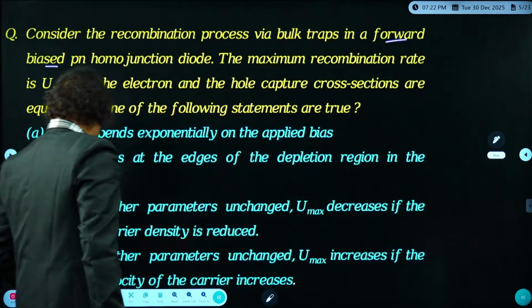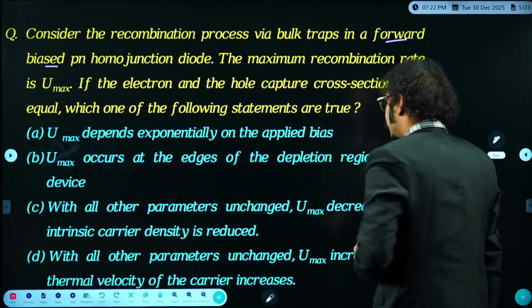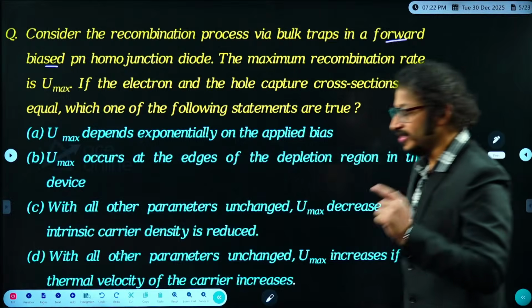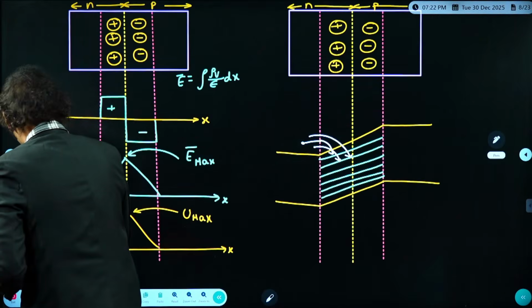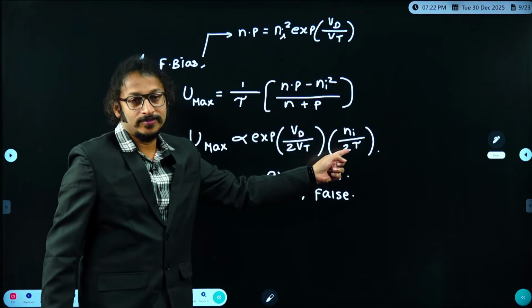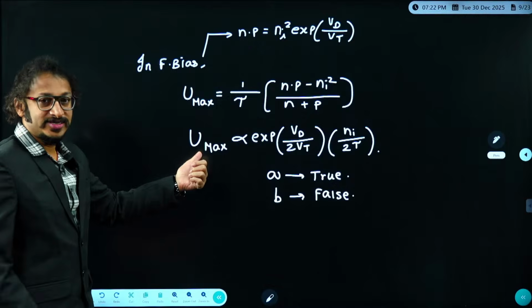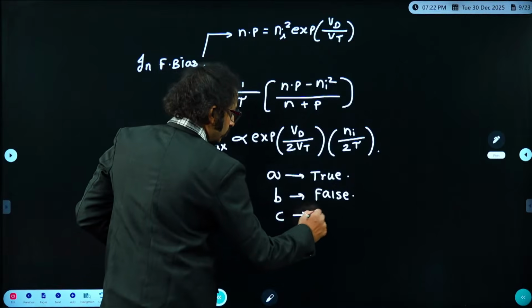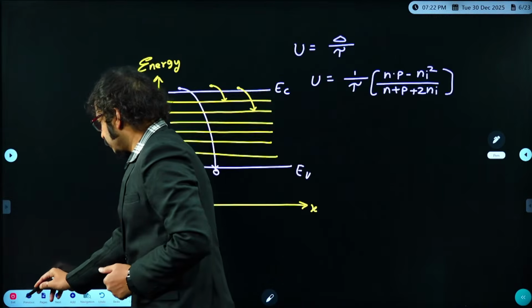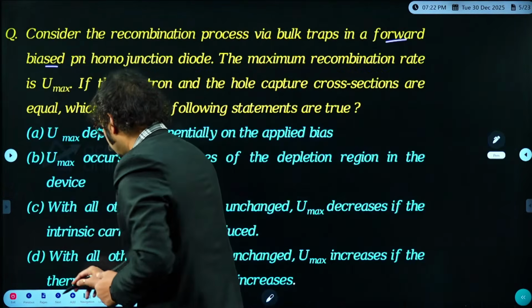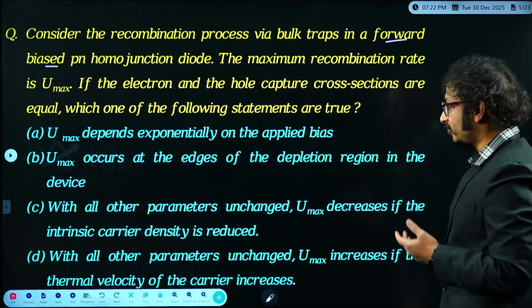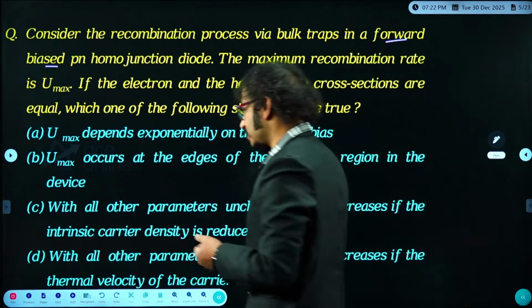Now, third: with all the other parameters unchanged, Umax decreases if the intrinsic carrier density is decreased. Have a look carefully, guys. Umax strictly depends on ni. So if ni decreases, Umax decreases. Perfect. So option C is again a true statement. Last but not least, option D. Go through that, dear students. With all other parameters unchanged, Umax increases if the thermal velocity of the carriers is increased.